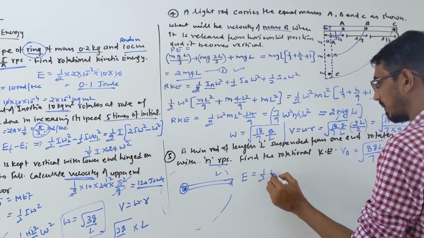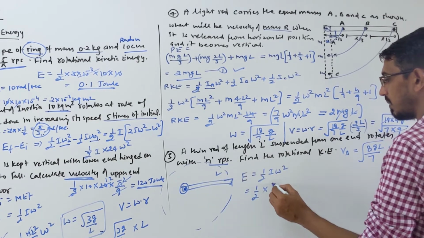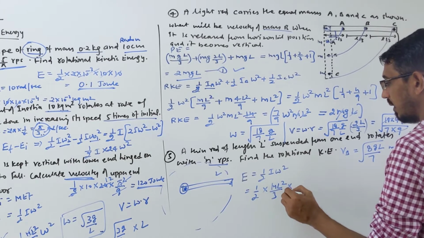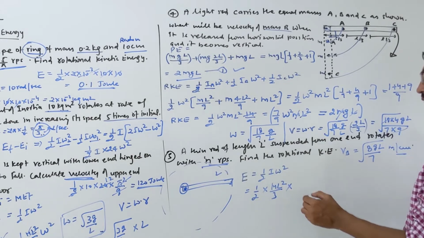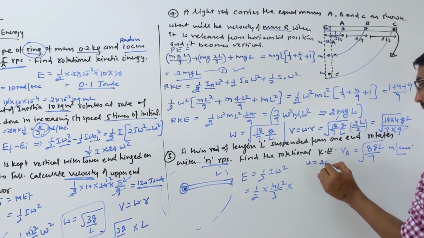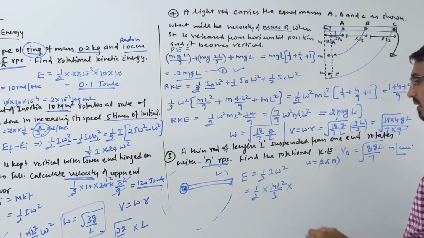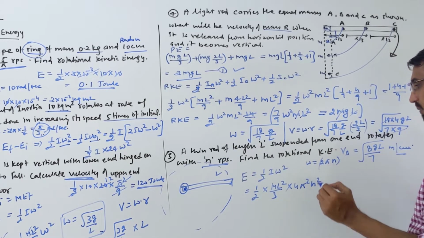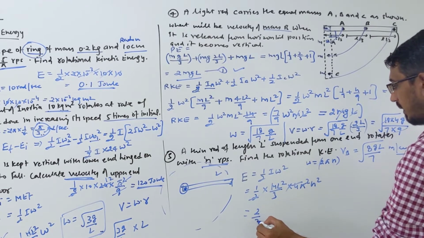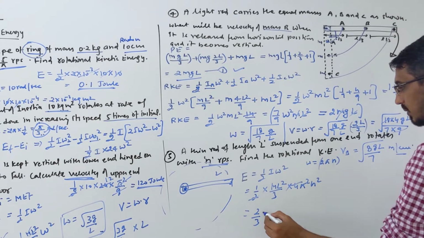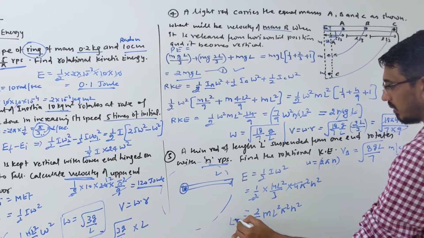Energy is equal to half I omega square. Inertia is for rotation about the end of the rod, so inertia becomes mL square by 3. Omega is not given, frequency is given as n, right? So omega is 2 pi into frequency, given as n here, so it becomes 4 pi square n square. So that's your answer. 2 goes here, 2 by 3, okay. So mL square pi square n square, that's your answer.